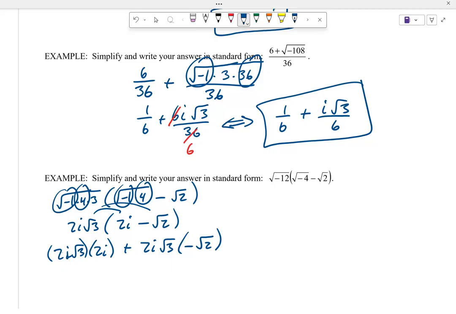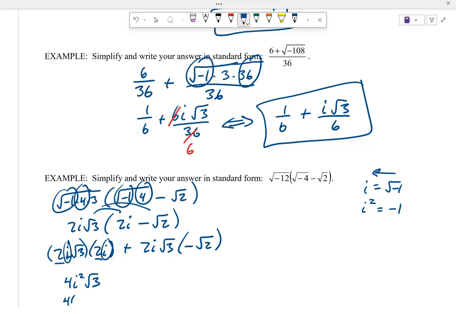So I got 2 times 2 is 4. I got i times i, so I got i squared, and then I got a root 3. Now remember, if we ever get square root of -1, it becomes i. But if I see a multiple, I've got to simplify it, like i squared is -1, right?